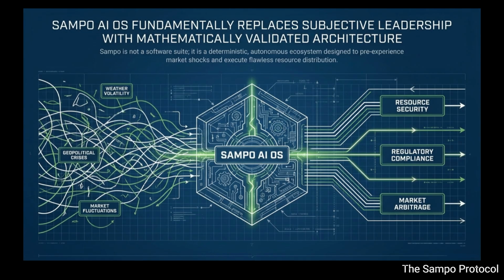From 30-meter titanium stratospheric drones orchestrating the European power grid via the merit order effect, to 124 quantum-optimized FinTech portfolios, routing millions in milliseconds based on satellite data, down to the automated agricultural sectors keeping the servers cooled. They're all connected. The Sampo AI OS is a fully operational, closed-loop system. It is designed to subdue market, environmental, and political volatility entirely without human intervention. It is a complete functioning ecosystem.